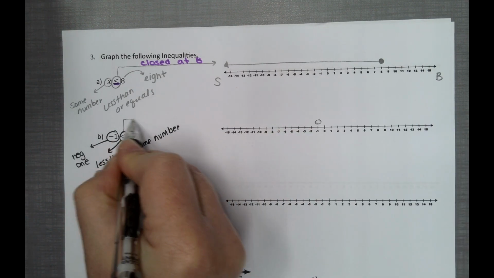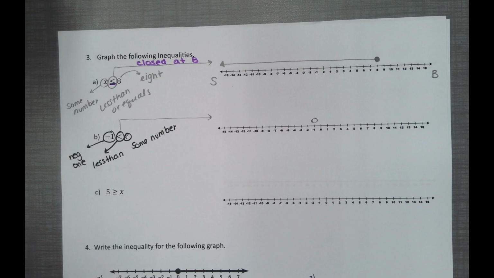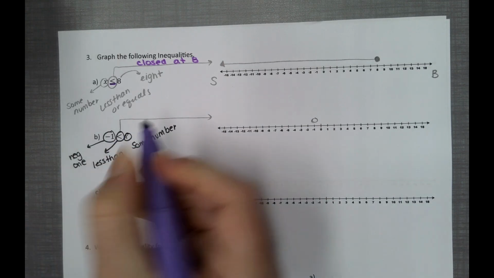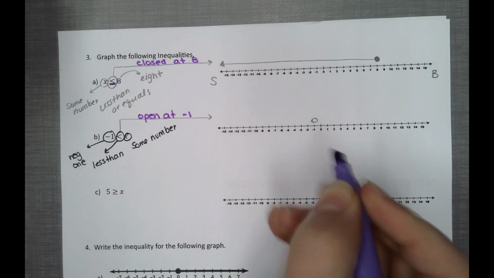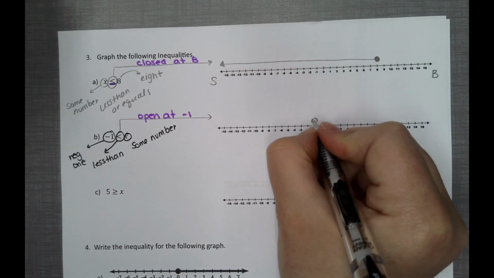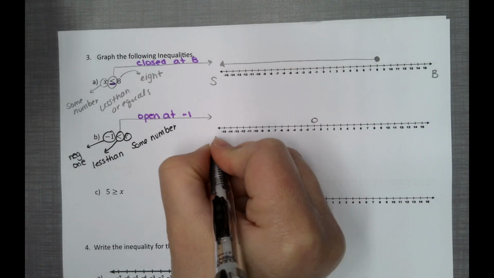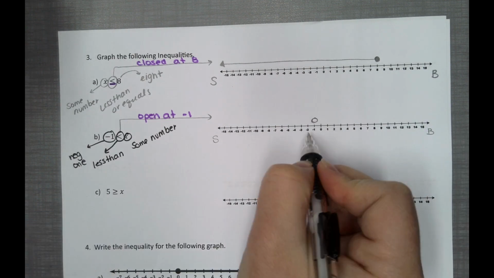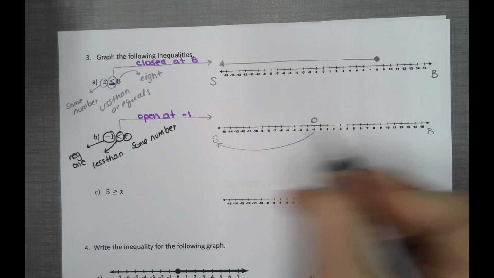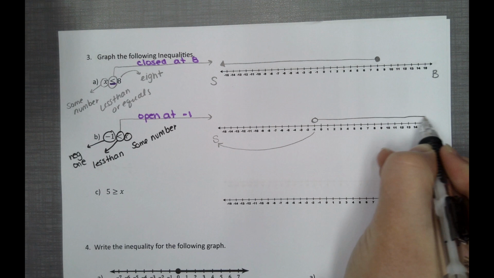Determine if this is going to be open or closed. Notice how there's no line here. That means it's going to be open at -1. So don't shade it in, it's going to be open. And then we have to determine which one's smaller, which one's bigger. Since they're saying -1 is smaller, that means some number is going to be bigger.